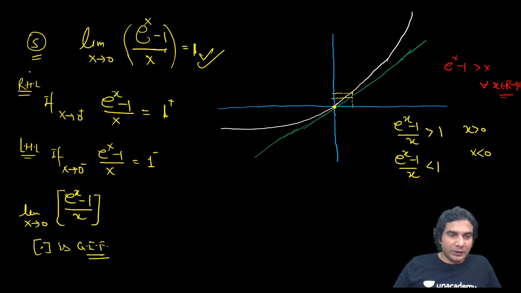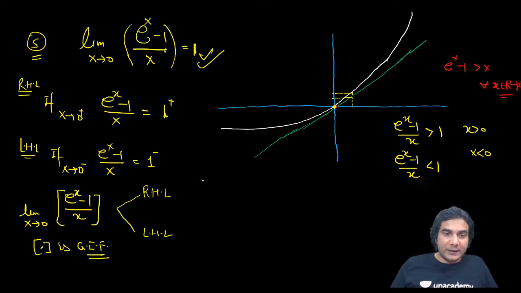Yeah, true, Vamsi. Yes, it does not exist. So what are the limits you're getting? Right hand limit and left hand limit. So if you calculate right hand limit and left hand limit separately, yes, you'll have to because you have the greatest integer function. In the previous four standard limits, left and right limits were the same.